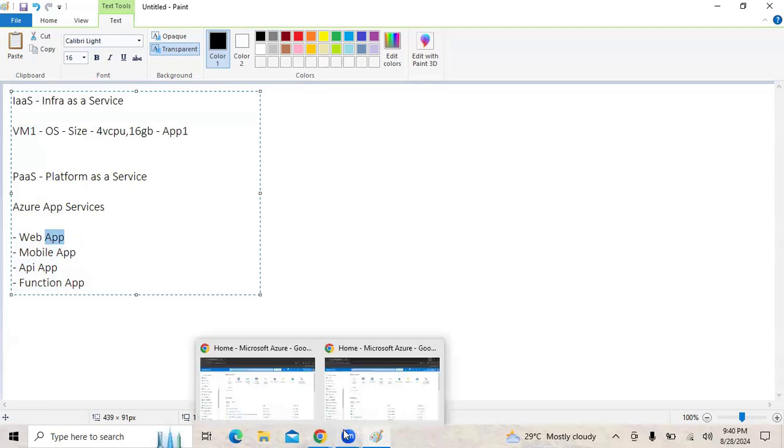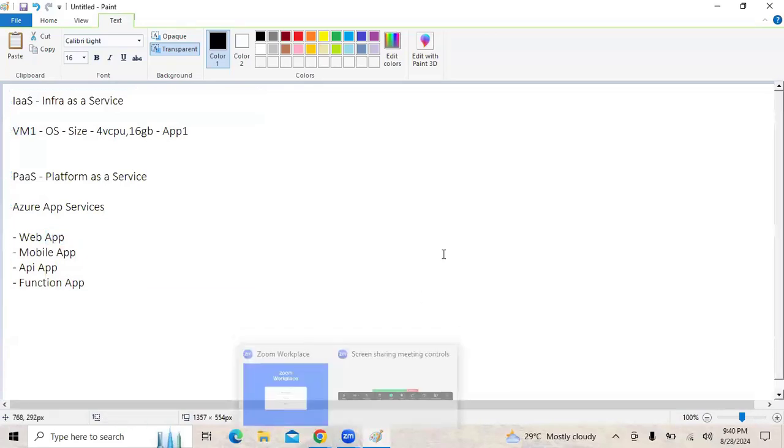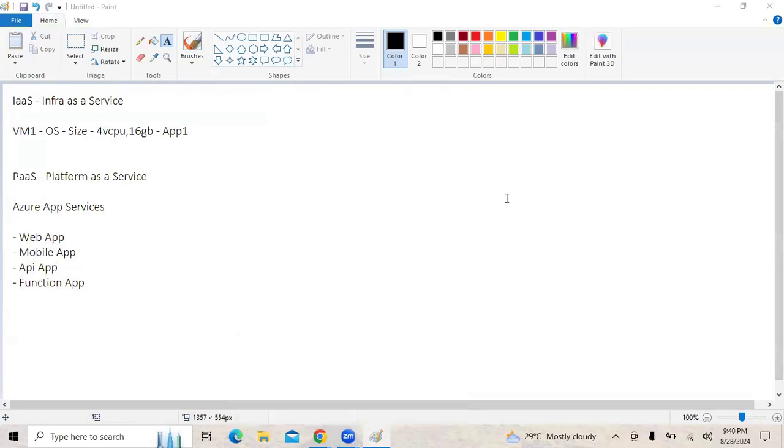But the question comes, where will this application be running? So this application will be running on a machine. And how will we get this machine? So basically, we don't need to create this machine. This time, this machine will be created by Microsoft, and the machine will be managed by Microsoft. Right? So in the first case, we first needed to create a machine and then manage the machine. But in this case, neither do we need to create the machine nor manage the machine. So the machine will be created and managed by Microsoft. So we understand that Microsoft is going to create a machine for us and manage a machine for us.